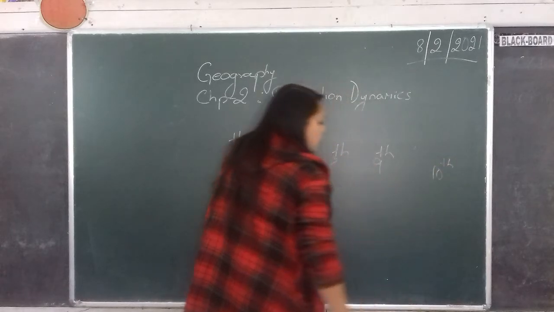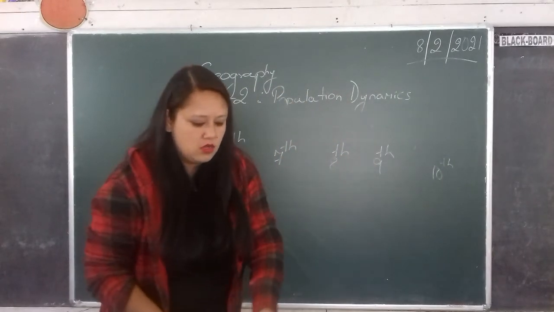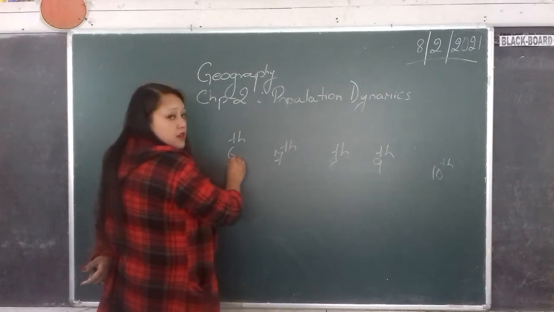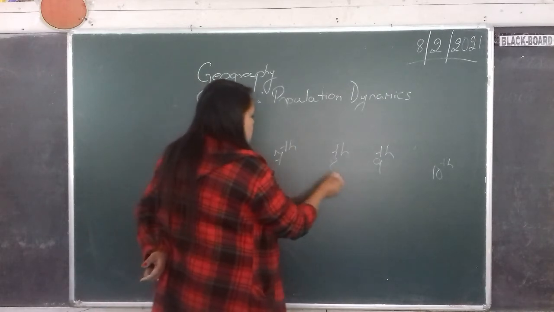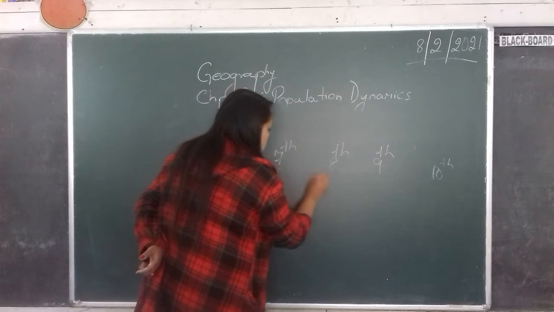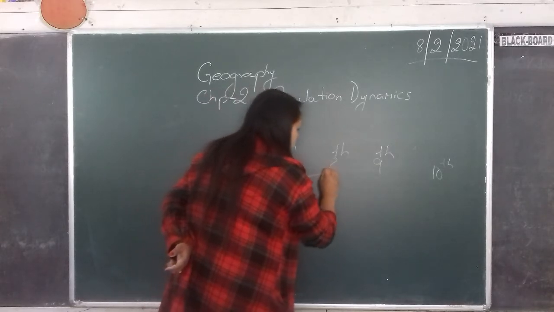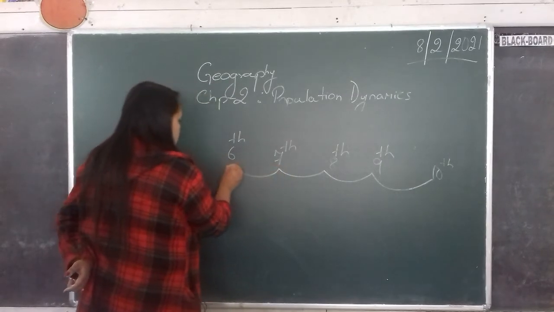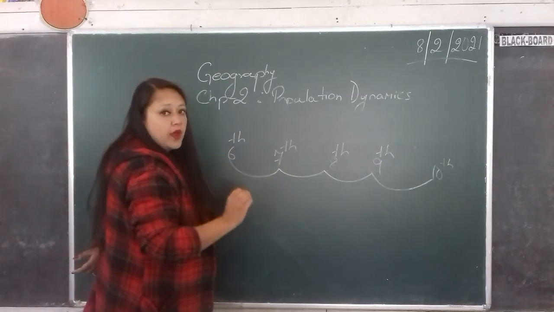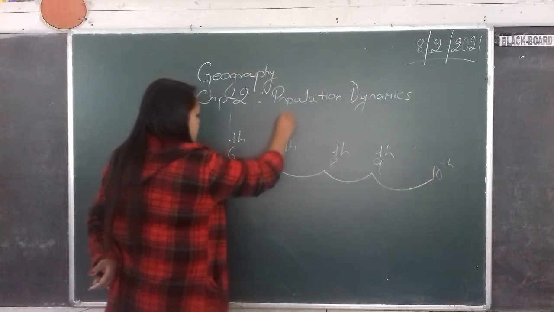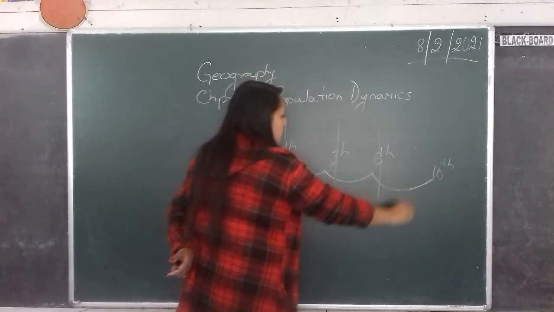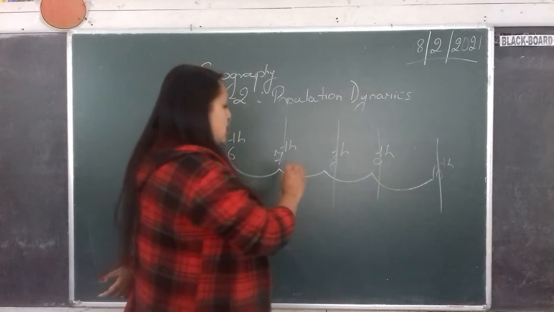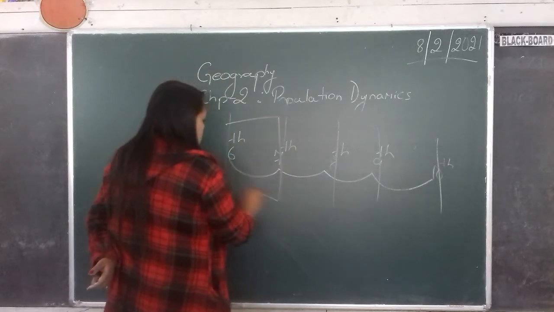So after every kilometer, we are going to count how many people are living in this square kilometer.